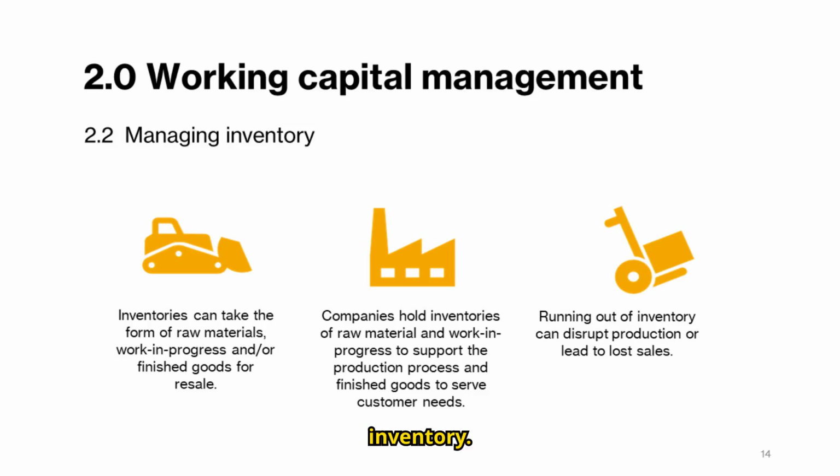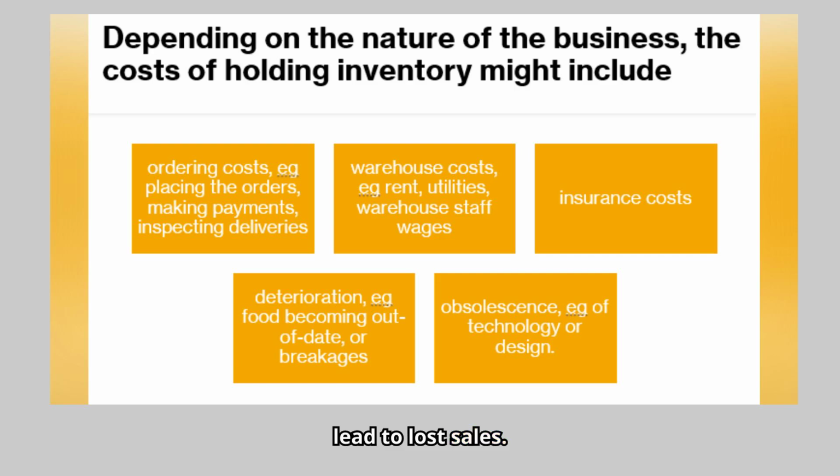Next is managing inventory. Inventories can take the form of raw materials, work in progress, and/or finished goods for resale. Companies hold inventories of raw material and work in progress to support the production process and finished goods to serve customer needs. Running out of inventory can disrupt production or lead to lost sales. There are other benefits to holding each of the forms of inventories. 1. Holding supplies enables a company to buy them in larger quantities and so take advantage of bulk discounts. 2.